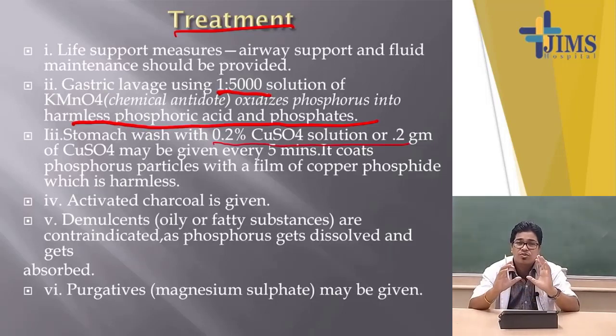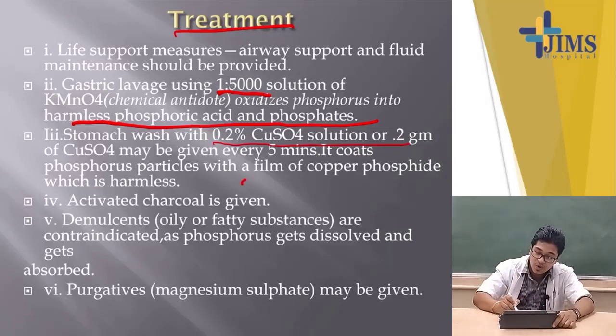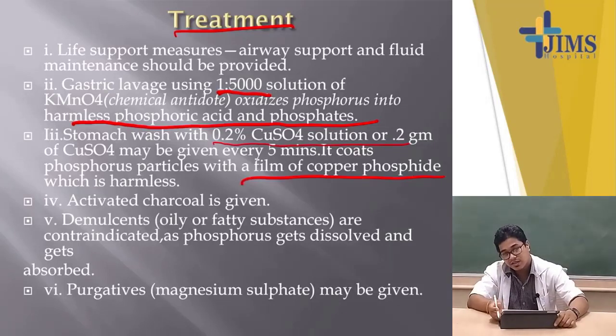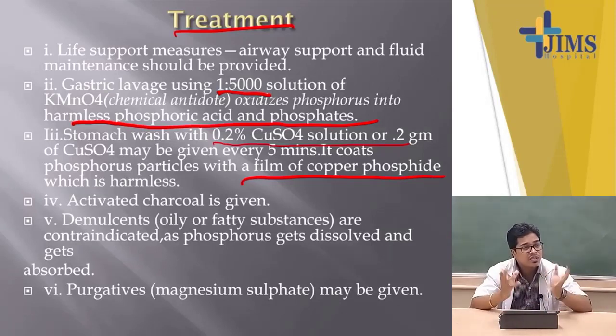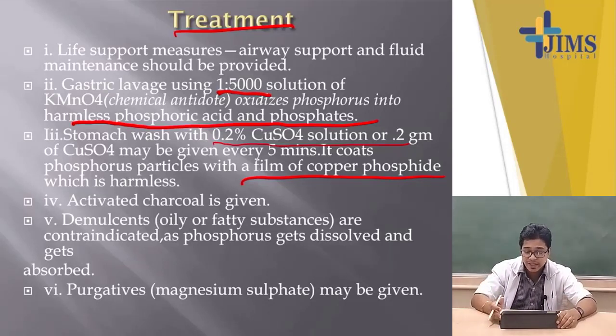So, it produces a coating, a cover surrounding the phosphorus particles, making a film of copper phosphide coating, or cupric phosphide, surrounding the gastric mucosa, which is harmless and cannot be absorbed in the gastric mucosa. So, that is why copper sulphate is used.